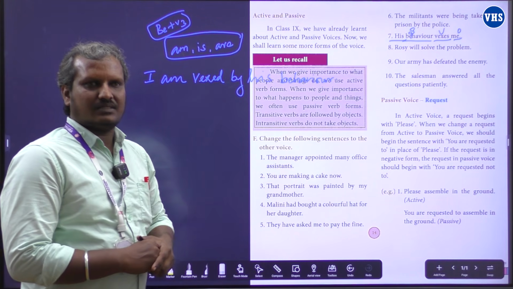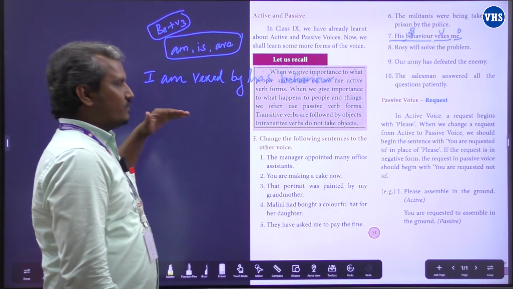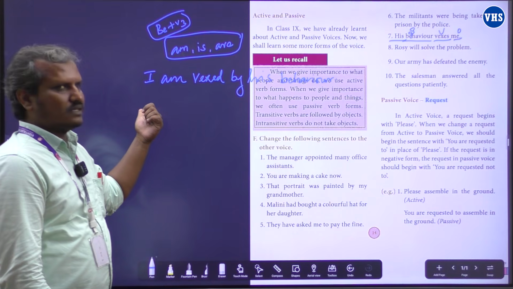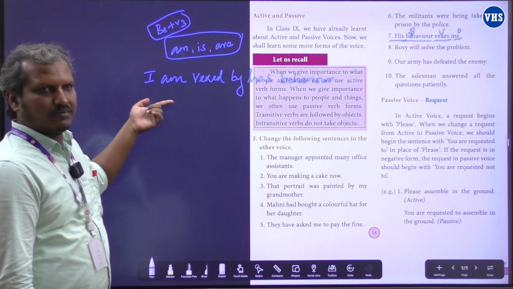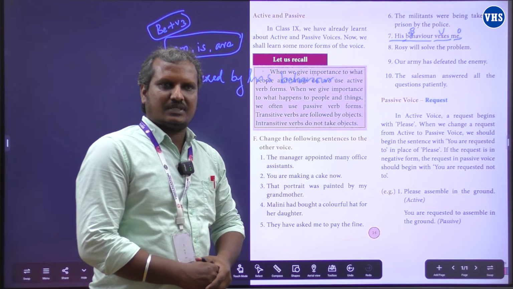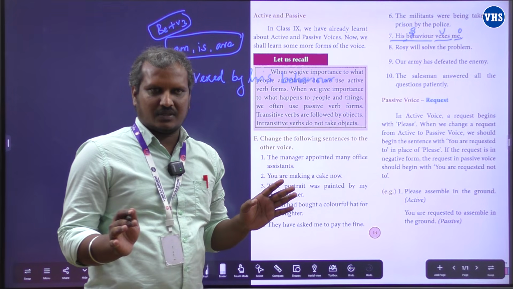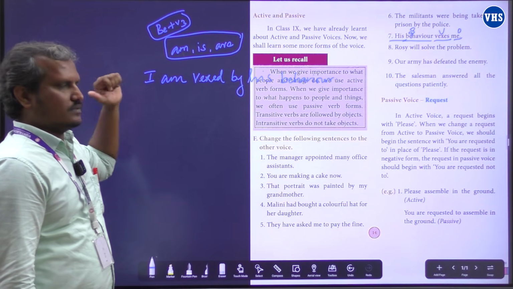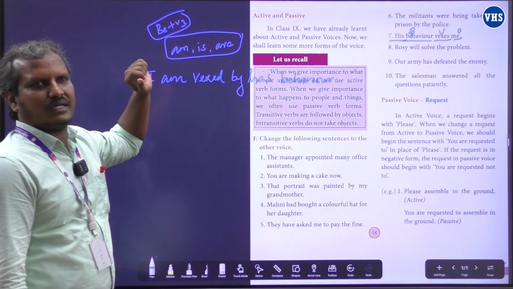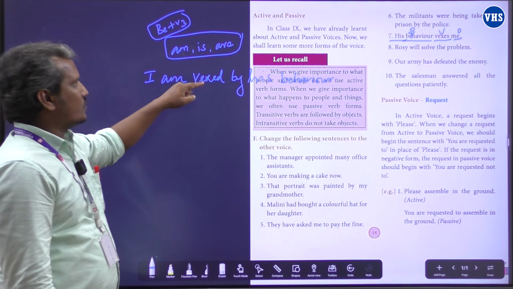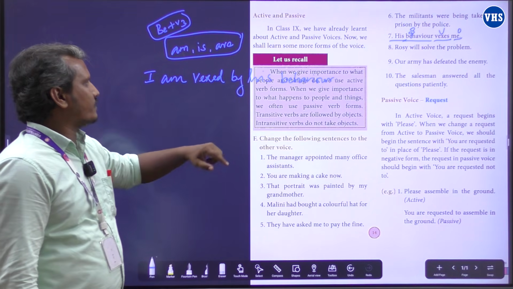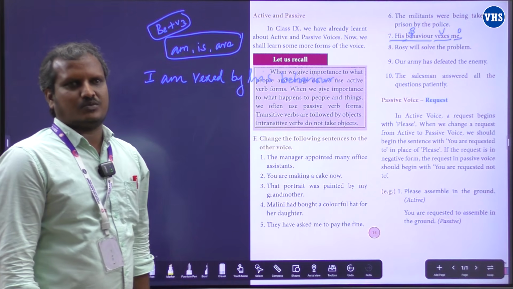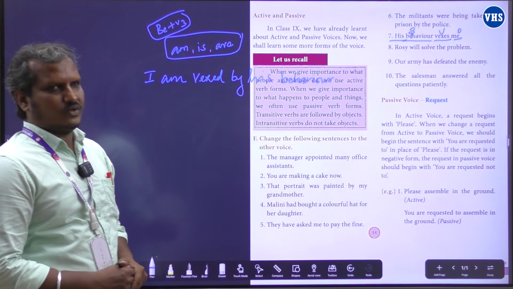The given sentence is active voice, and we have changed this into passive voice. The object me changes into I in the passive voice, and the be form verb am, because the given tense is present tense. We are not supposed to change the tense in the active and the passive voice. So we have placed am as a present be form verb, and we need a V3 to make it into a passive voice. So vex, the V3 is vexed, and by the agent is behavior. His behavior, subject, becomes an object in the passive voice. Yes, I hope you understand.